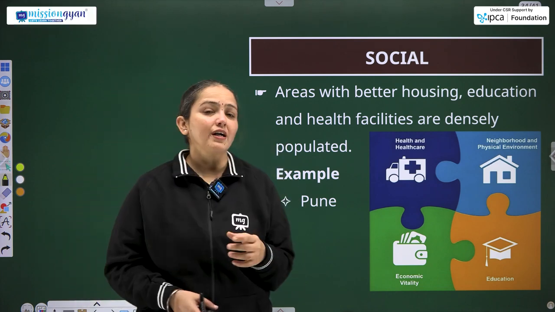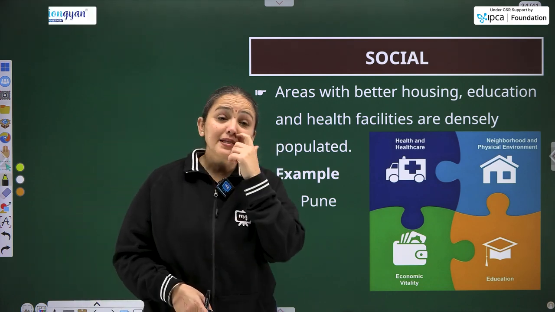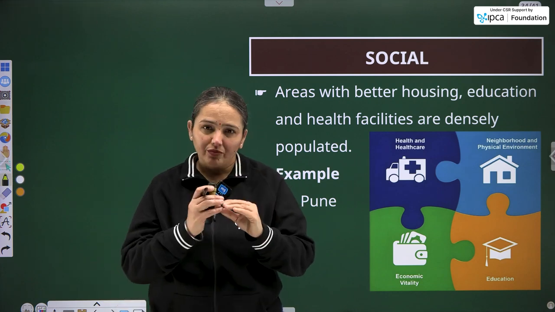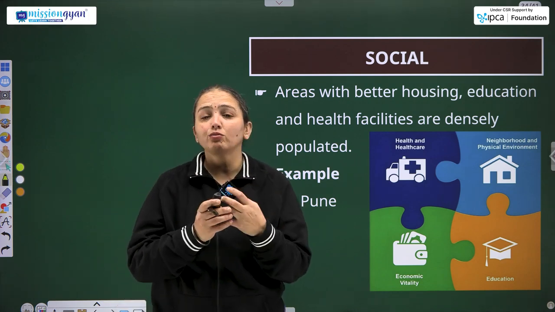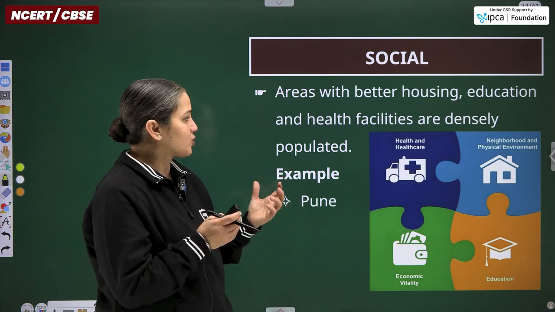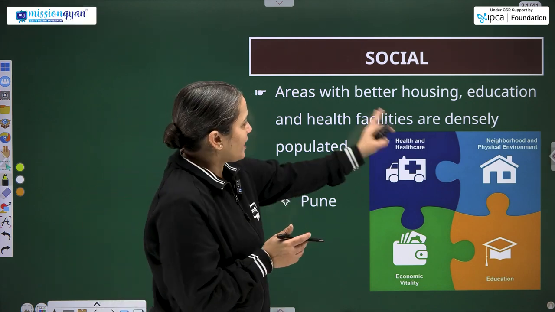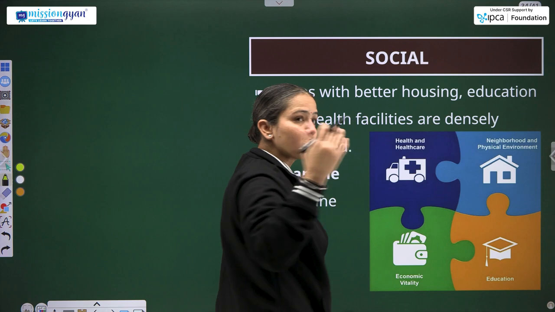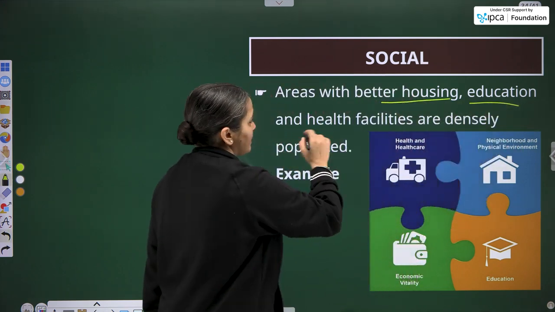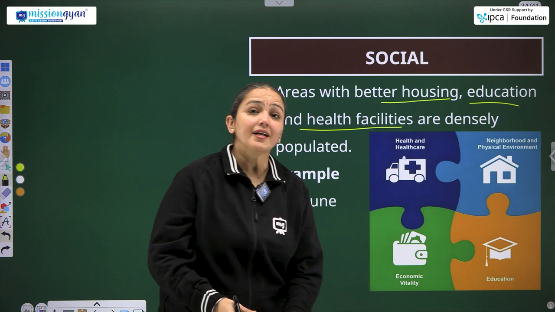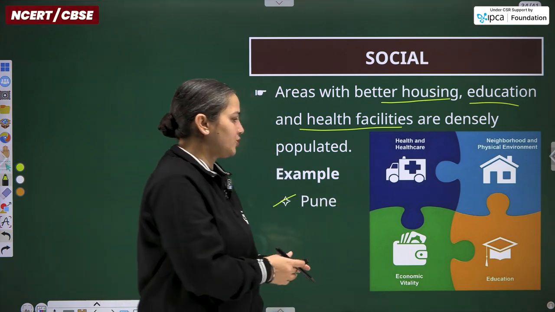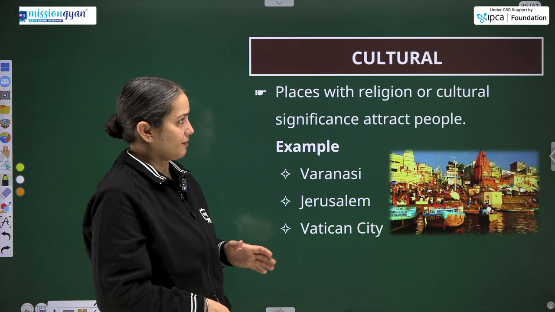In the social factors, those factors come that make us live in such conditions where the things that are basically required to survive in a society are found easily. Those resources are, as I was talking about, housing, good educational facilities, good health facilities in densely populated regions of the world. Likewise, Pune, just a simple example from India itself.